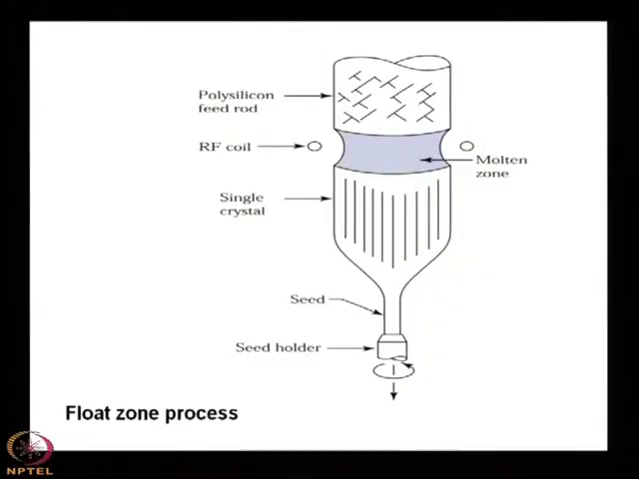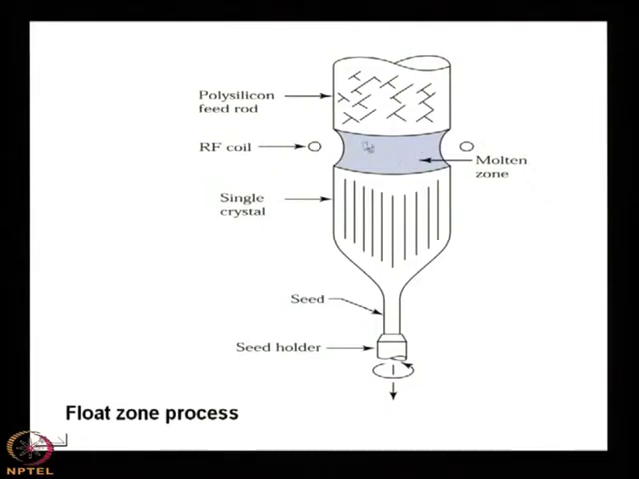You see that in the float zone process, the molten zone is travelled basically along the rod. And what should be the doping distribution in float zone process? Float zone process is very important in the sense that it can purify the crystal. How can it purify the crystal?